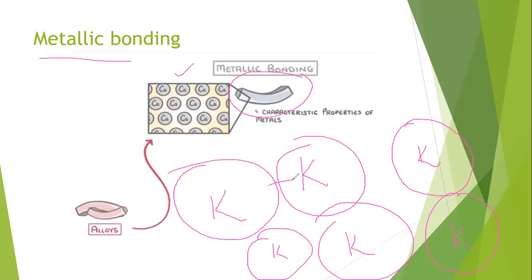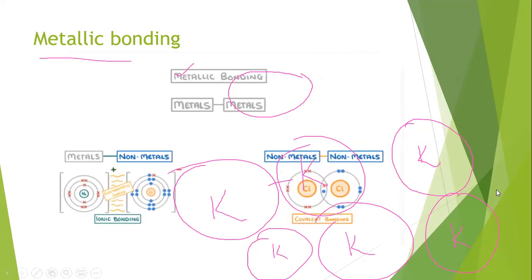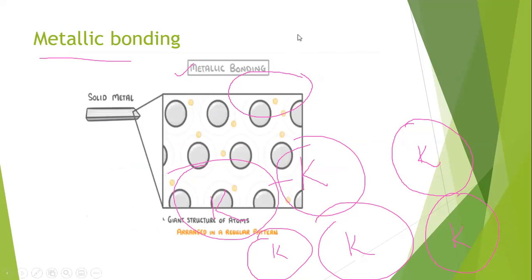What is basically happening in metallic bonding? How do metals combine together or come closer to each other? As we know, electrons are revolving around the nucleus in shells, in specific energy levels.